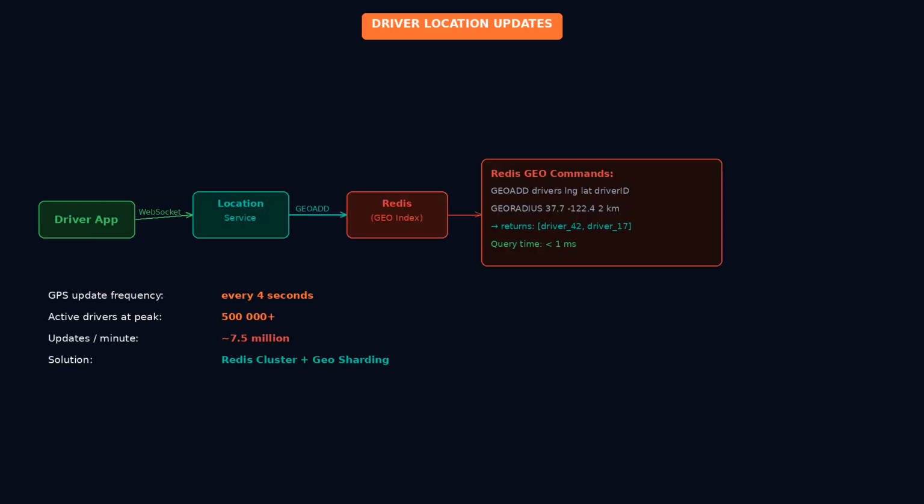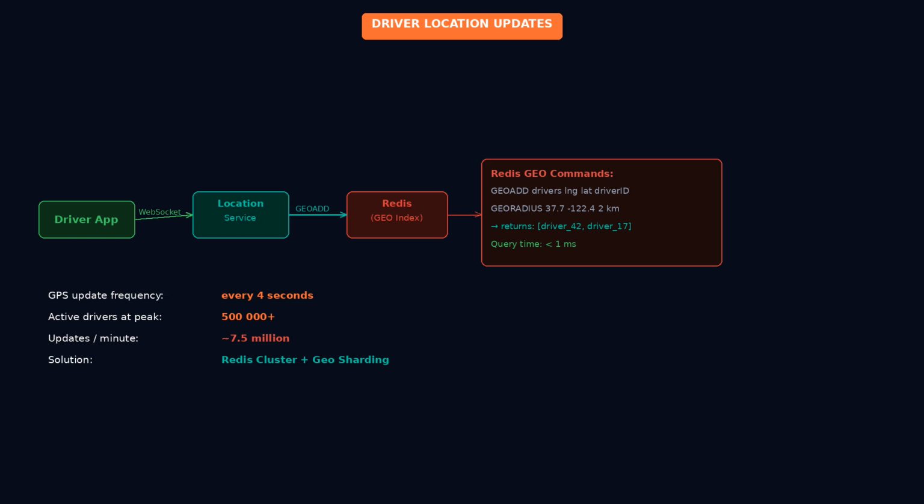Let's start with one of the most fundamental pieces of the system: driver location. Every active driver app sends a GPS update every 4 seconds. At peak, Uber has hundreds of thousands of active drivers. That's potentially millions of location updates per minute flooding the system. You cannot write all of these directly to a traditional relational database. The write throughput would be too high.